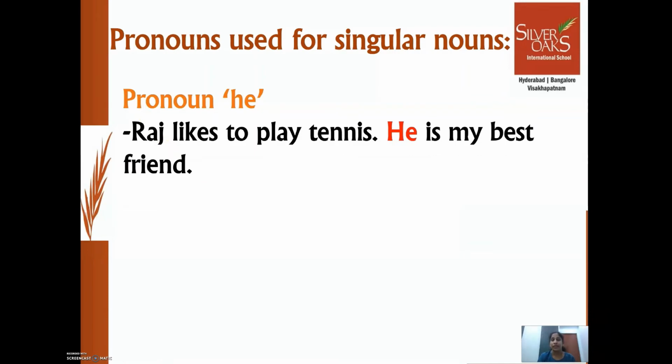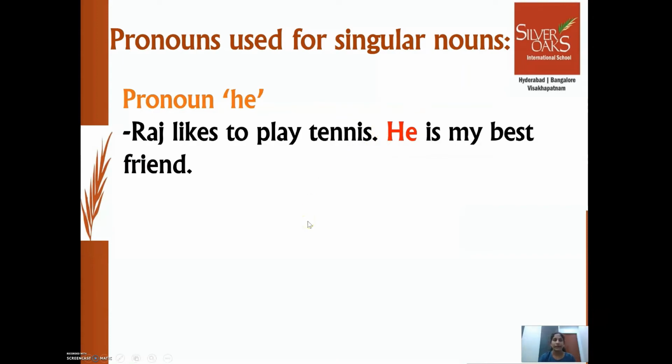And a person. So, it's a boy, person, and it's a masculine noun, right? So, instead of repeating the naming word Raj again, we can use the pronoun he. So he is the pronoun which is used instead of masculine nouns.